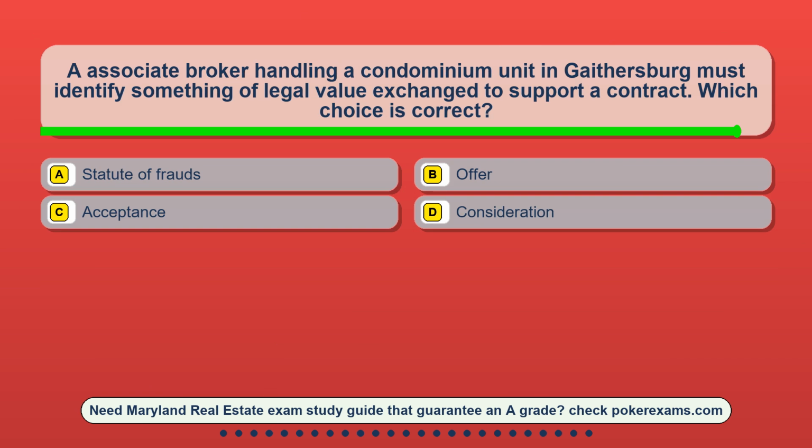Question 25. An associate broker handling a condominium unit in Gaithersburg must identify something of legal value exchanged to support a contract. Which choice is correct? Option A, statute of frauds. Option B, offer. Option C, acceptance. Option D, consideration.